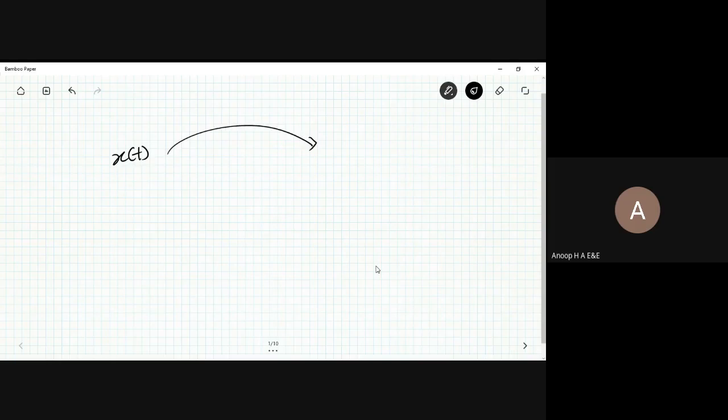I need to convert this to discrete time instances only at particular intervals of time. What I mean here is I have a plot somewhat like this. Okay, so I have a plot of x of t, with t being the variable. I need to understand how to sketch this signal in terms of the discrete activity.